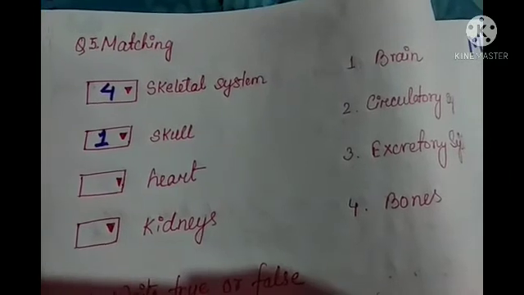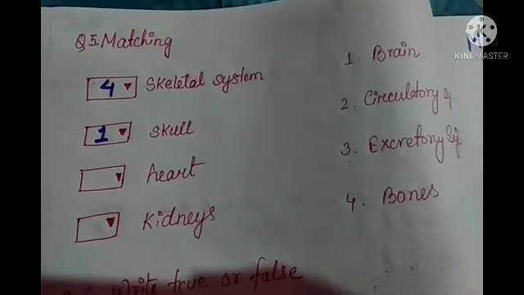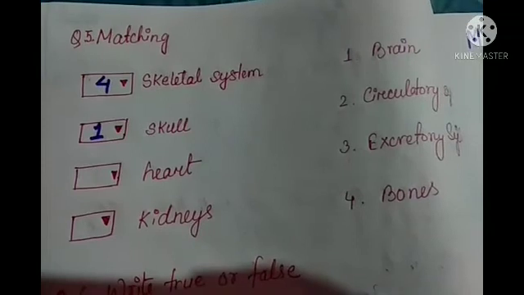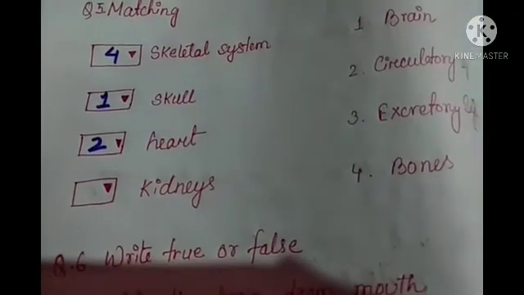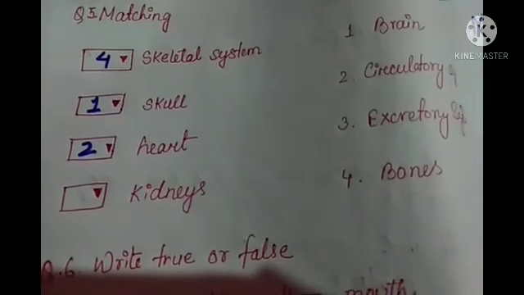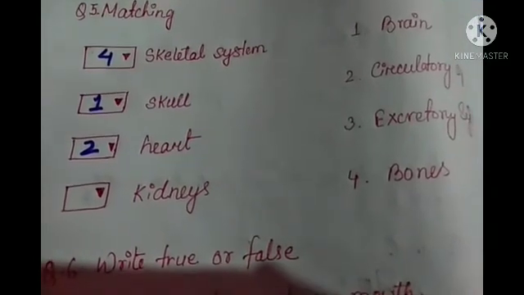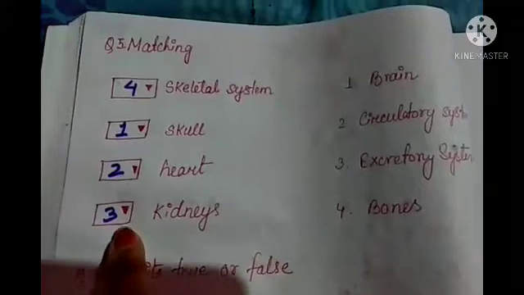Then from that you have to choose, like heart will be matched with what? 2 number, like circulatory system. So you have to click again 2. Then 2 will come here. Okay students, and lastly kidney will be matched with 3, excretory system. So you have to click 3. So in this way your match the following is done.